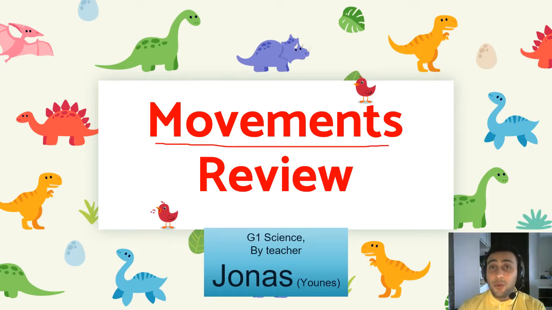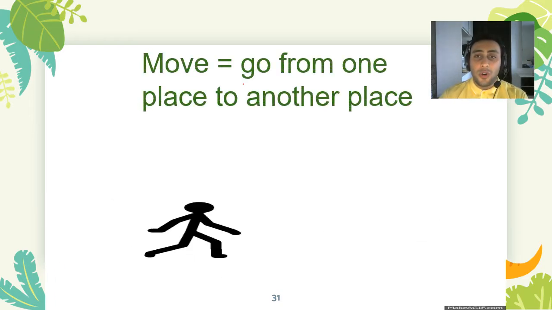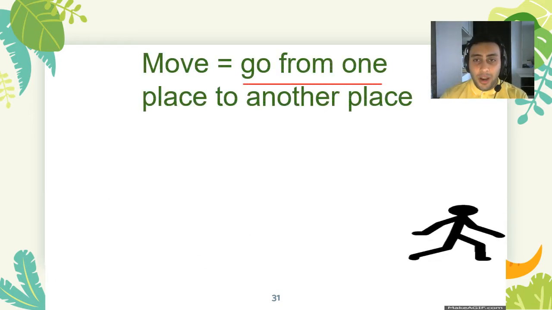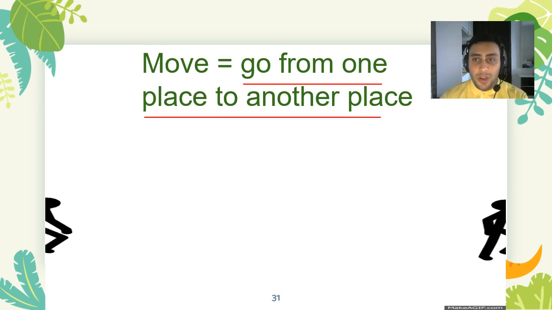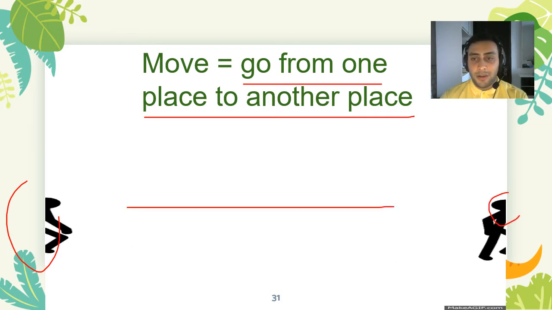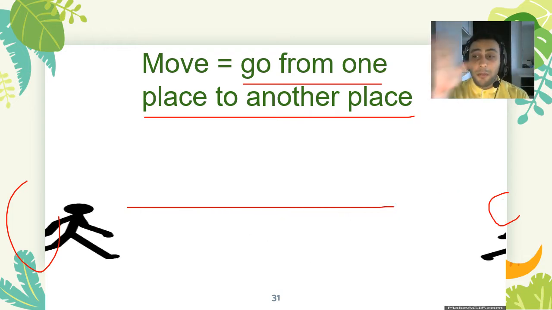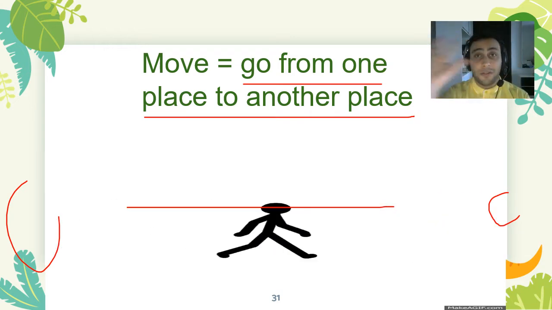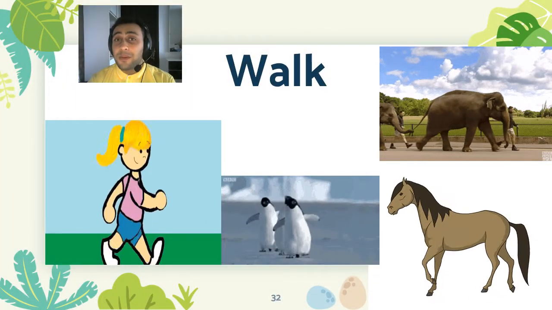Now let's review movement. Movement is when you move from one place to another, right? Look at here. This person goes from one place to another. See, this is one place and this is another place. He like goes to the other place. This is what we call move. Right now, my hand is moving from here to here. Move. Different movements have names.